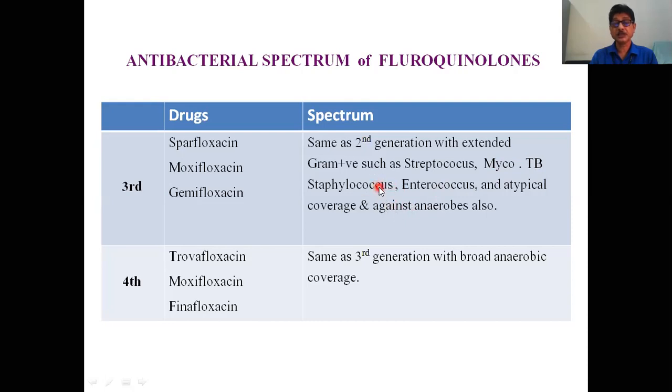Against these organisms they have very good coverage, and also activity against Enterococcus, atypical coverage, and activity against anaerobic organisms also. Now the fourth generation drugs are trovafloxacin, moxifloxacin, finafloxacin. Their coverage is the same as the third generation but with broad anaerobic coverage.